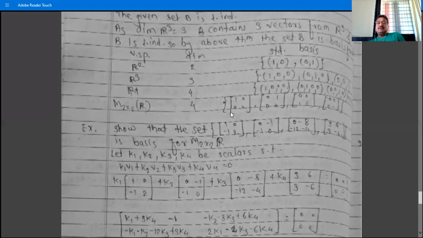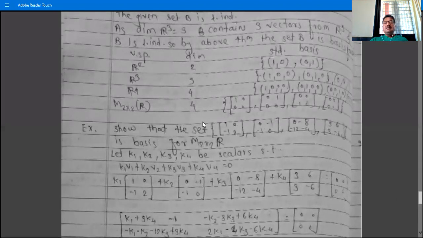Instead of this, M2x2(R) can have another basis. For example, show that the set of matrices (1,0;-1,2), (0,-1;-1,0), (0,-8;-12,-4), (3,6;3,-6) is a basis for M2x2(R). So this is the standard basis, but instead of this, we can also have another basis for M2x2(R).